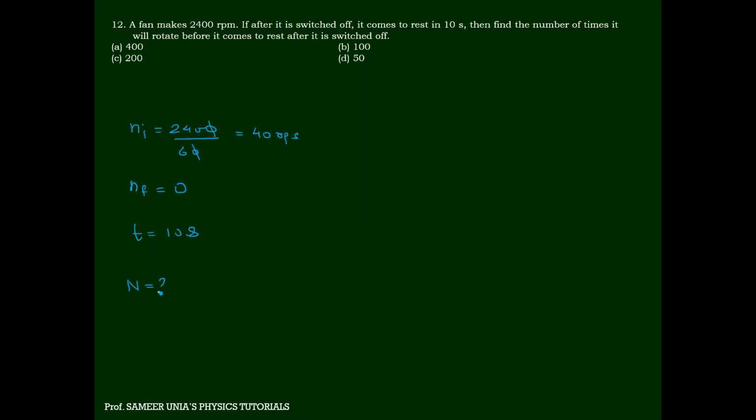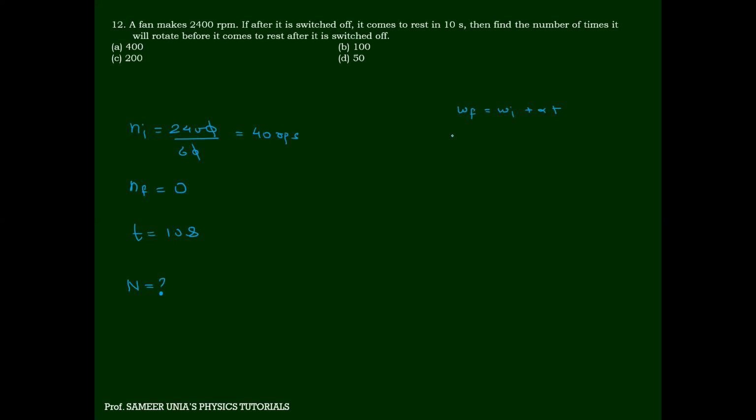You want to find theta. I had told you the trick, right? To find theta, which angular kinematical equation will you apply? Look at the data. Omega final square is equal to omega initial square plus 2 alpha theta. But do you know alpha? You can find it by the other kinematical equation, that is omega final is omega initial plus alpha t.